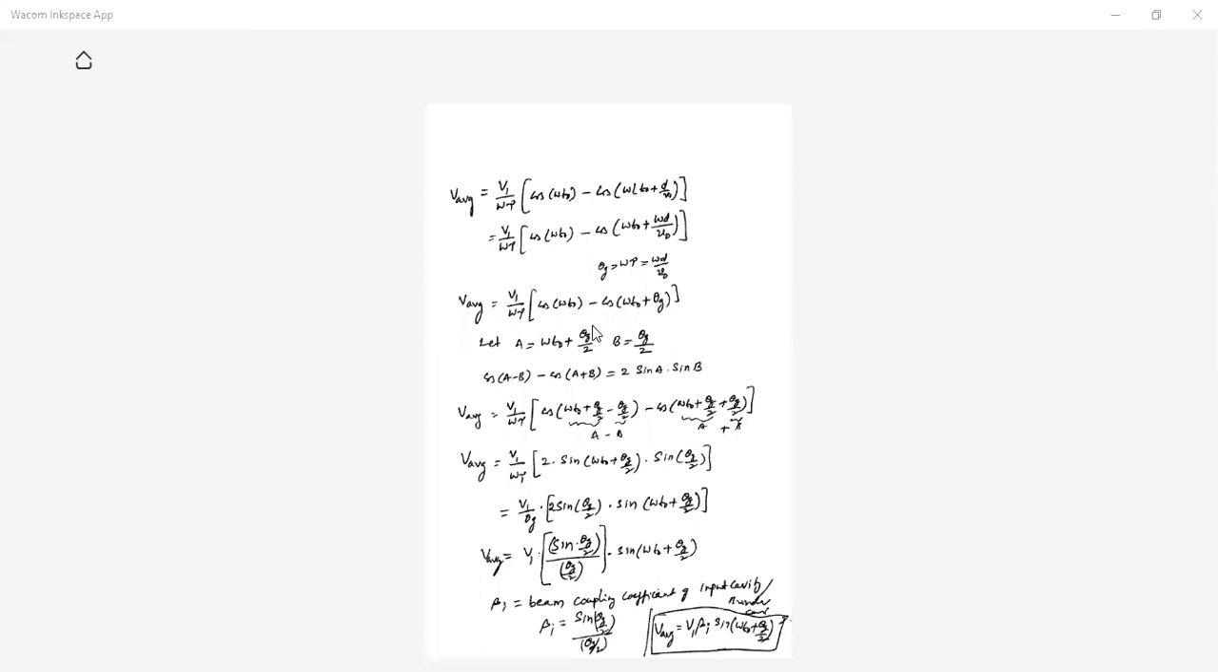So V average is equal to V1 beta I sin of omega T naught plus theta g by 2, where beta I is the beam coupling coefficient of the input cavity, or the input cavity is the buncher cavity. That is, beta I is equal to sin theta g by 2 by theta g by 2.